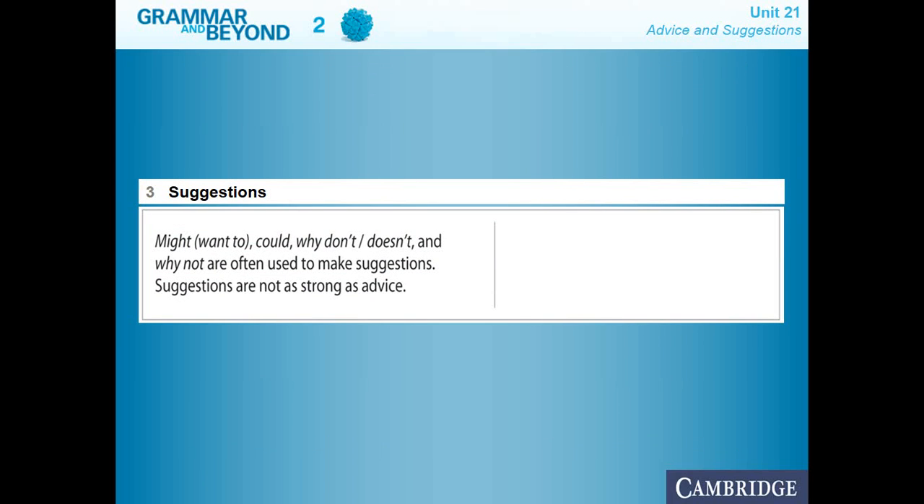Now let's take a look at some examples with suggestions. We have might want to, could, why don't, why doesn't, and why not, which are often used to make suggestions. But suggestions are not as strong as advice. Why are suggestions not as strong as advice? Because with a suggestion, you give your opinion and hope that somebody will accept it or not. But with advice, you do it with the intention to persuade a person to do what you want them to because of their benefit or because you want to prevent them from something difficult or some possible problem that may come along the way.